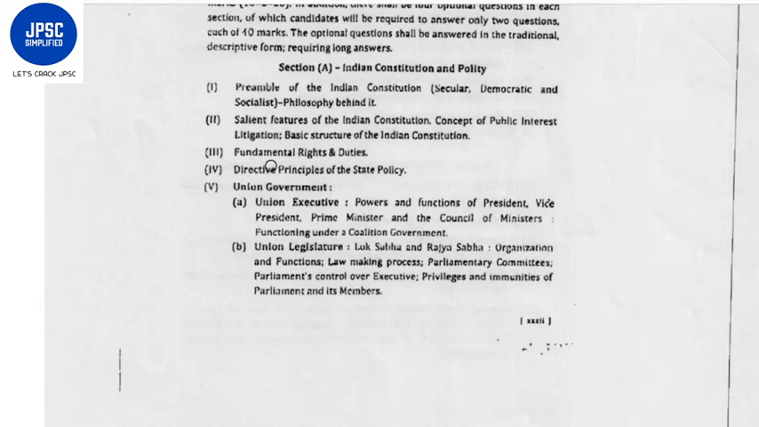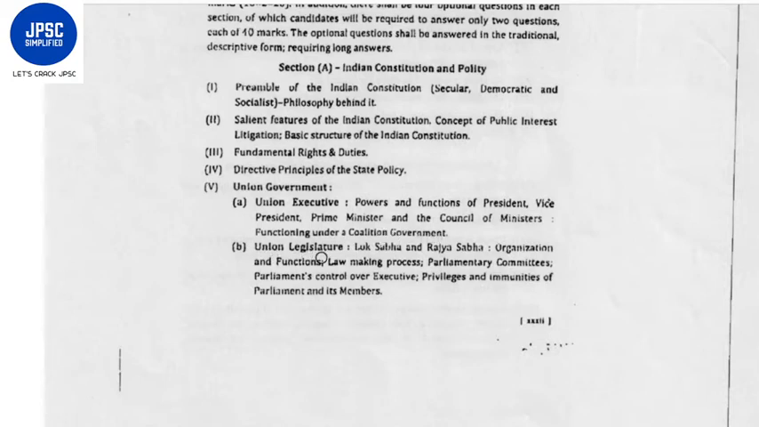Third topic is fundamental rights and duties. Fourth, directive principles of state policy. Fifth, union government, which consists of the union executive, its powers and functions of the president, vice president, prime minister, and the council of ministers functioning under a coalition government.